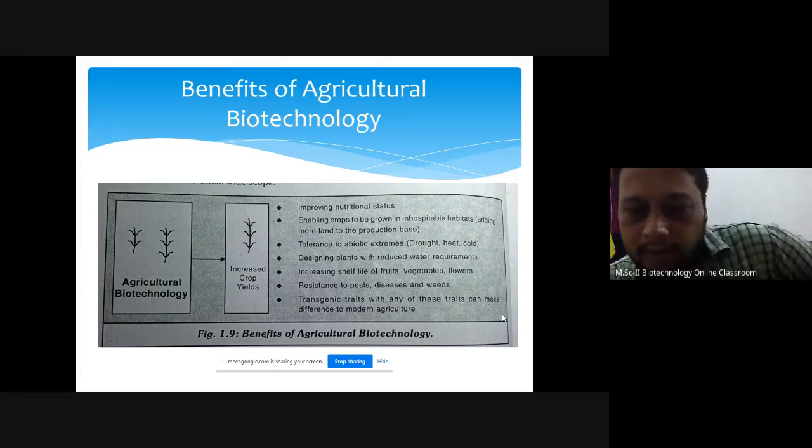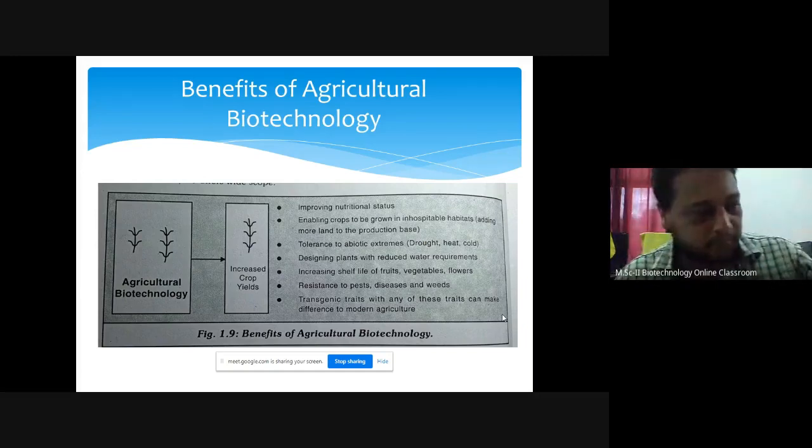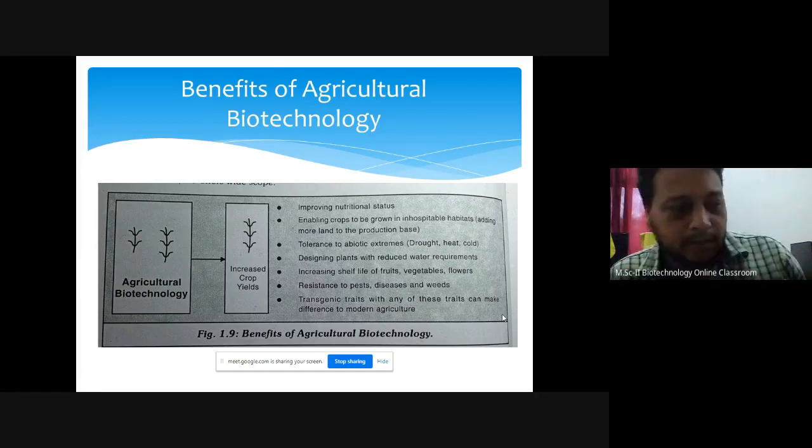Then fifth is increasing shelf life of the fruits, vegetables, flowers. मी मागच्या कालच्या लेक्चरमध्ये सांगितलेलं की 30% of food production losses are due to less proper management, and shelf life is very less. If you consider leafy vegetables in rainy season, they will be fresh only for 3 to 4 days. Fruits like tomato and other fruits will also remain outside only for 8 to 10 days. So if you increase the shelf life of these fruits and vegetables, then naturally they can remain viable for a longer period.